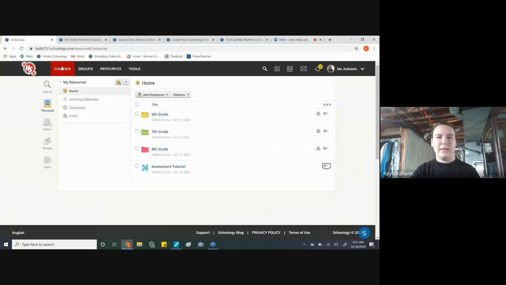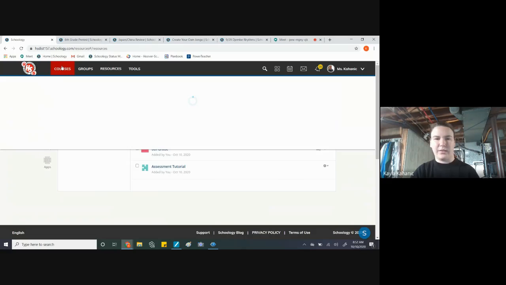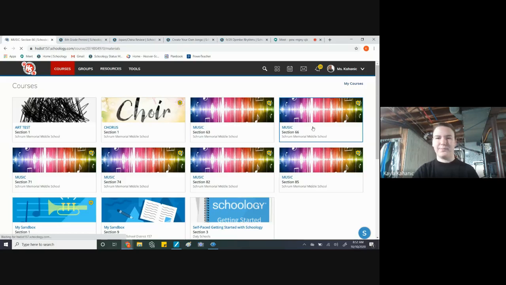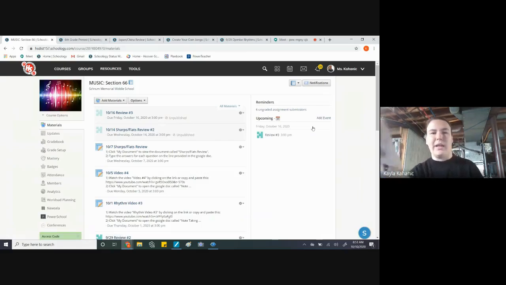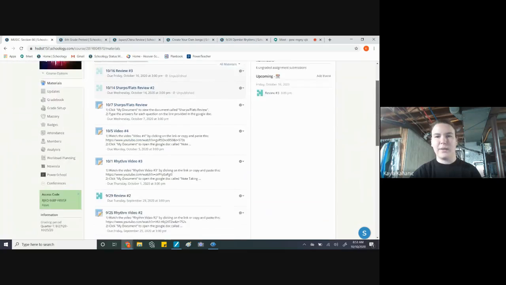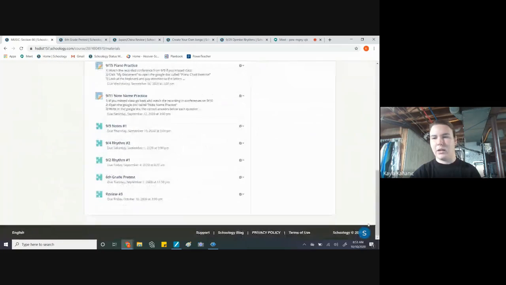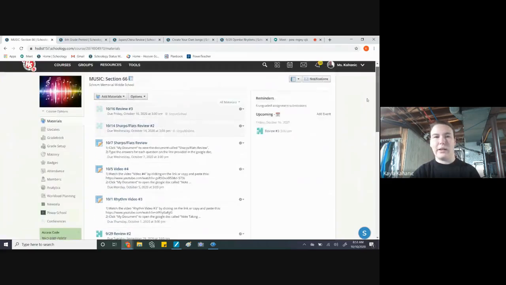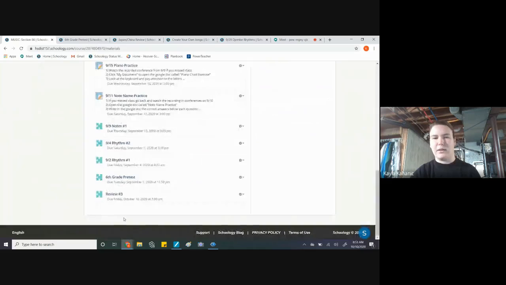Once you do that, let's say I assigned it to 6-6. So let's go to 6-6. It's not going to appear at the top like I have it in my Schoology right now. It's going to appear all the way at the bottom automatically. You can't really do anything about it. You can organize it if you had folders, but I do not. So it would appear at the bottom. So if you are like, I don't see it, go all the way to the bottom. I promise you it's there.